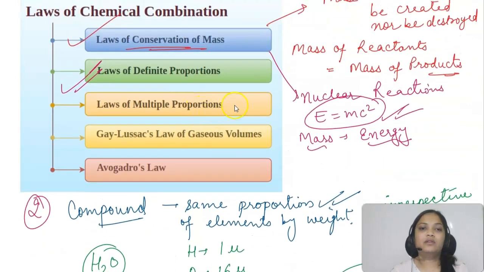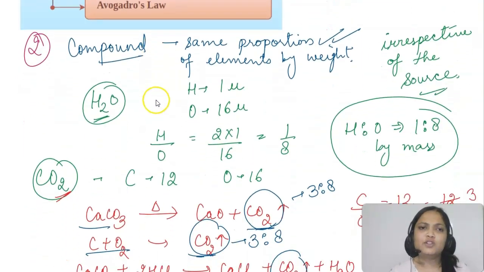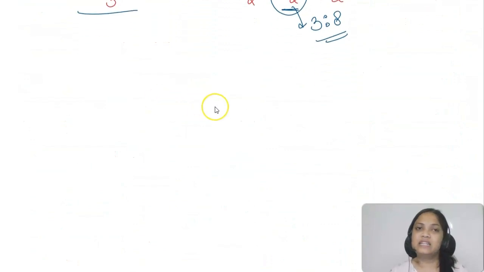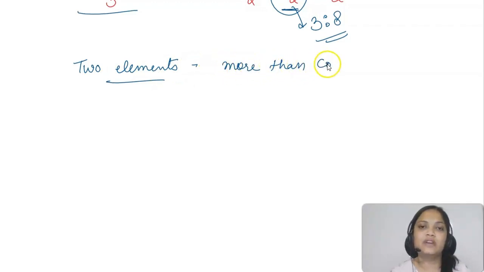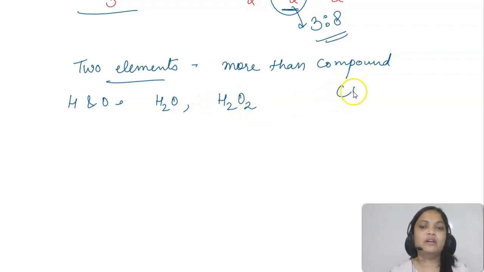Now let us see the third one, the law of multiple proportions. It is also similar to that. We will understand it again by example. This law says that when two elements combine, they can form more than one compound. It's not necessary that when two elements combine they will form only one compound. They can form more than one compound. Like hydrogen and oxygen, when they combine they form H2O, which is your water. They can form H2O2, which is hydrogen peroxide. Similarly, carbon and oxygen form carbon monoxide and carbon dioxide. So let's see what the mass is.